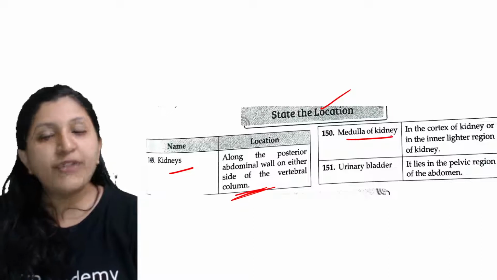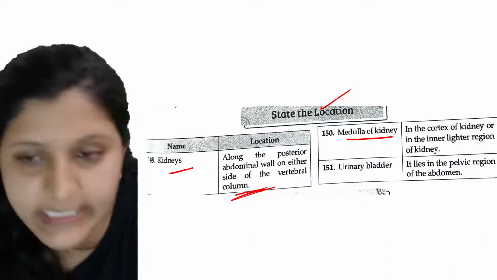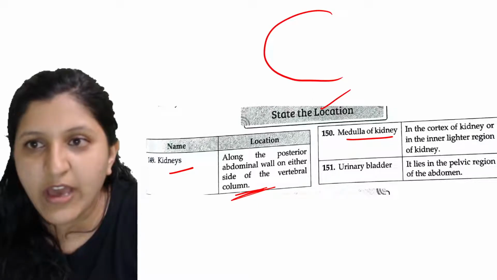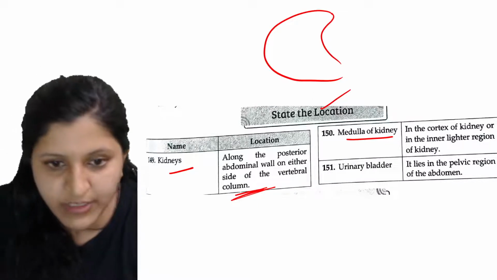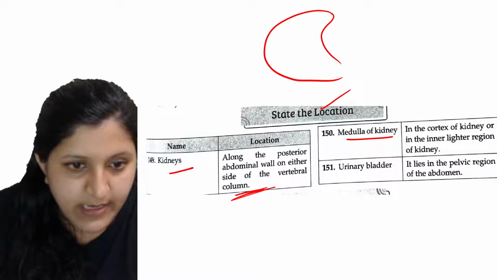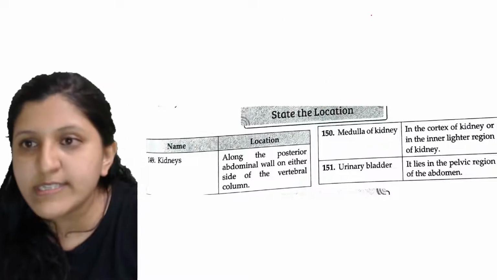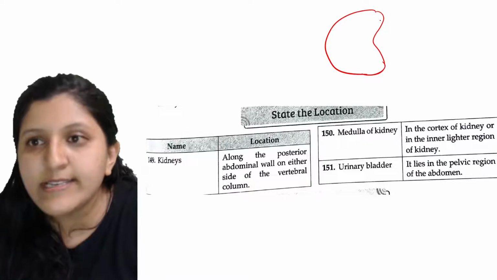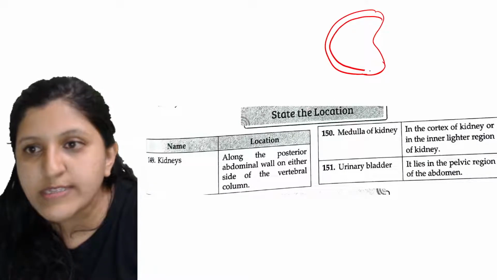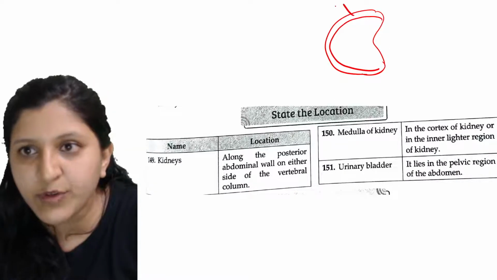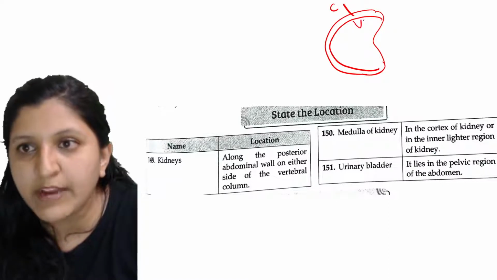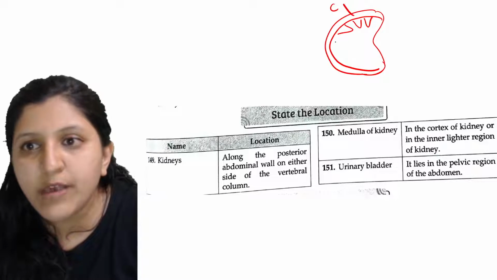Now, the medulla of a kidney. What is the medulla of a kidney? Remember the structure of the kidney. This one is a cross section. Just a second, I'll draw it. So this is a cross section of a kidney. This outer part is actually the cortex region. This over here is the medulla region. In the medulla region you find these pyramids.